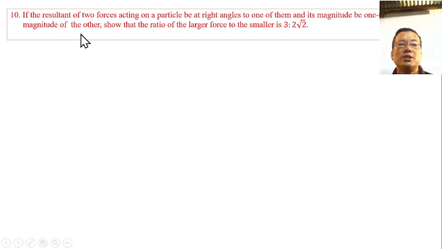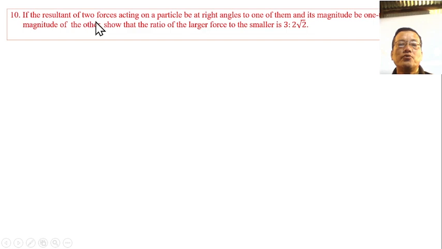If the resultant of two forces acting on a particle be at right angles to one of them, and its magnitude be 1/3 of the magnitude of the other, then the ratio of the larger force to the smaller is 3:2 times root 2.